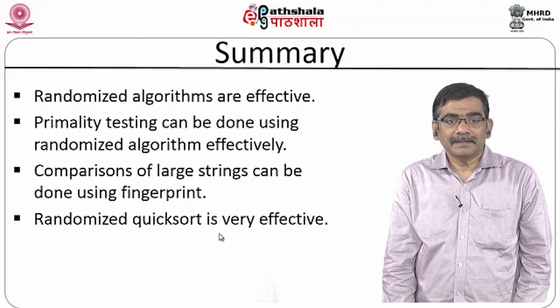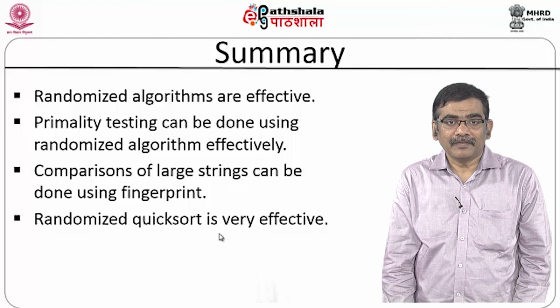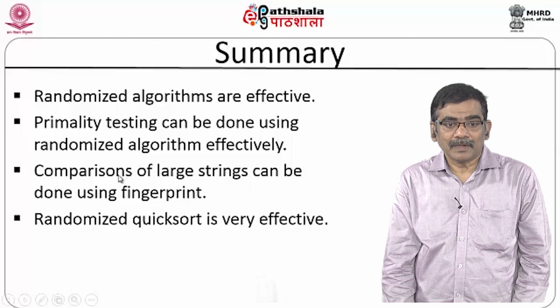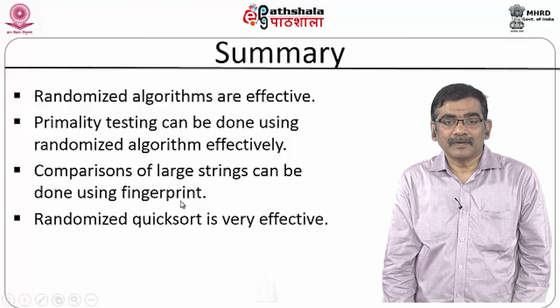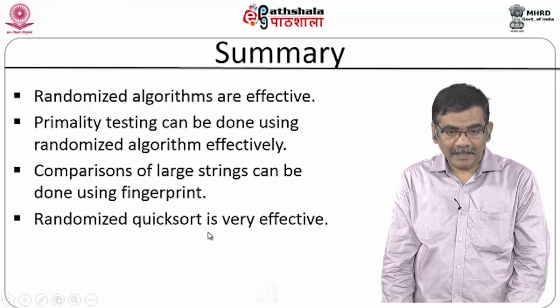What is the summary? Randomized algorithms are very effective, very fast and simple, and often solve a problem with more accuracy. We had seen that primality testing can be done very effectively using a randomized algorithm. Similarly, we can also compare large strings using the concept of fingerprints, and randomized quicksort is also very effective.